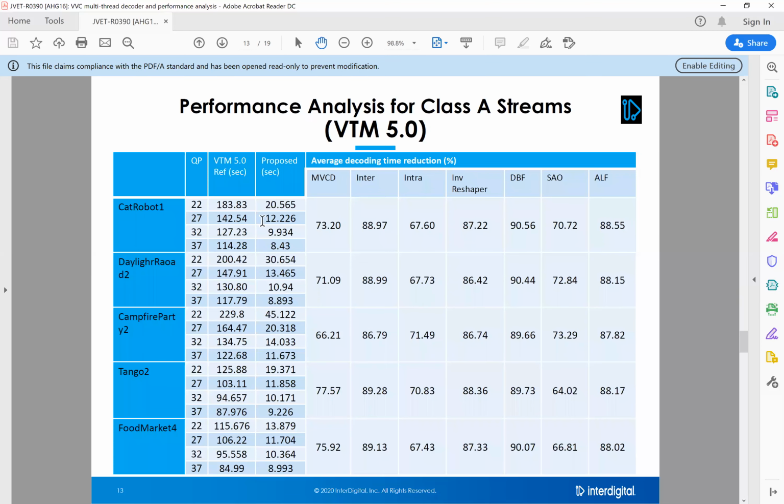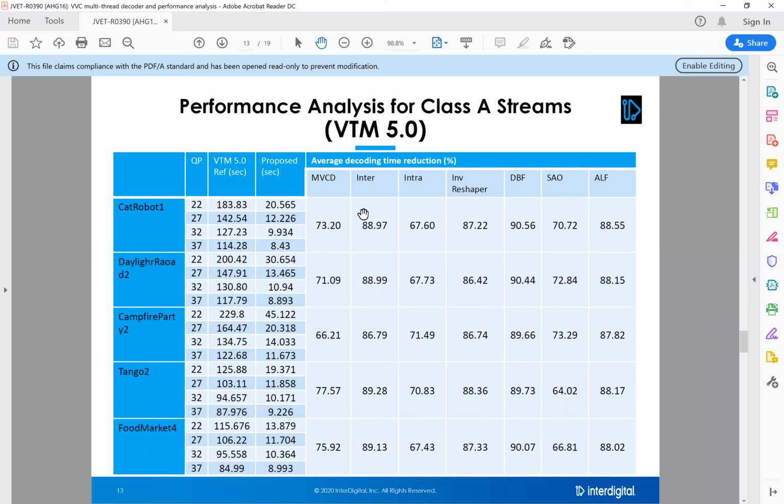And the performance analysis for class A bit streams is provided here. It takes around 183 seconds for QP20 for a 4K bit stream, and for QP37 around 115 seconds, and we achieve real-time playback for all QP37 in less than 10 seconds time frame.